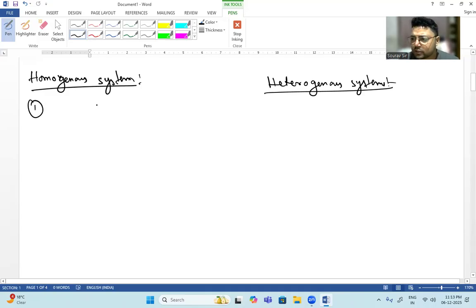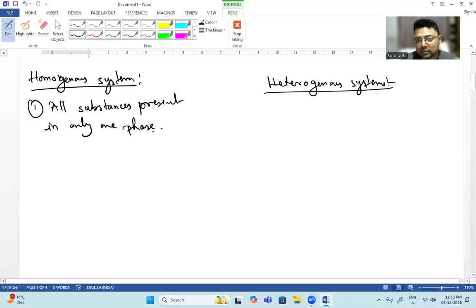So when we are talking about a homogeneous system, it means a system which is uniform throughout. All substances present in it are in only one phase. This is a homogeneous system. If it is gaseous, then all will be gaseous. If one is liquid, then everything will be liquid. One liquid, one gas, one solid, that type of system is not homogeneous.